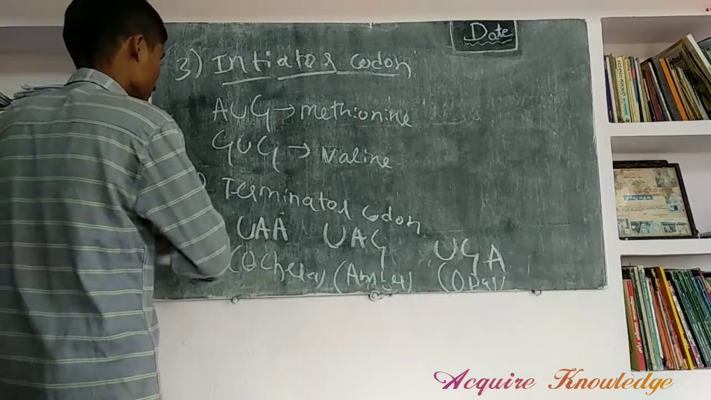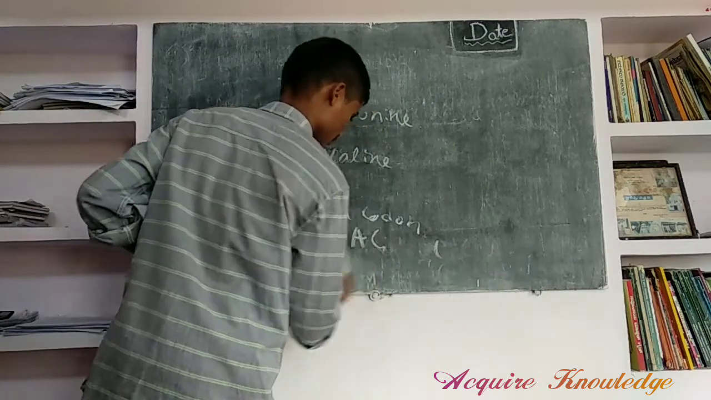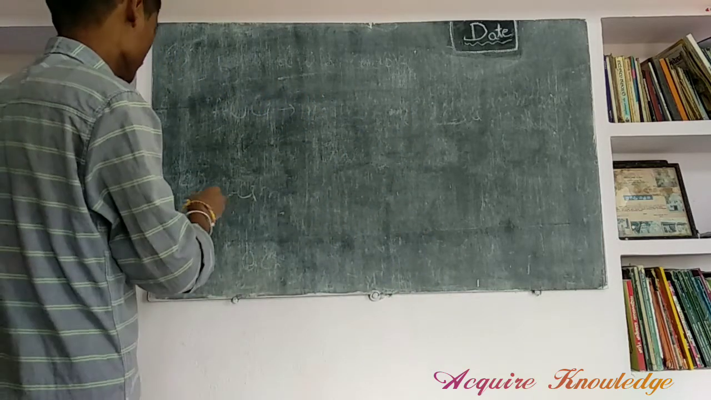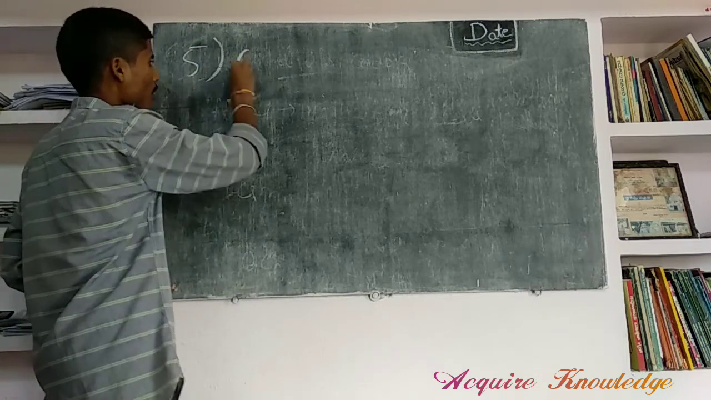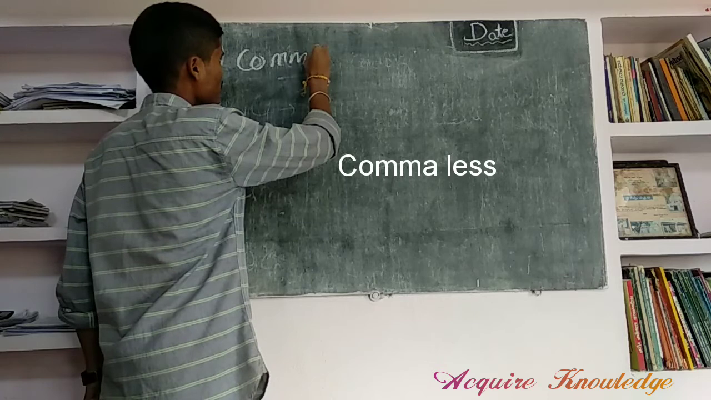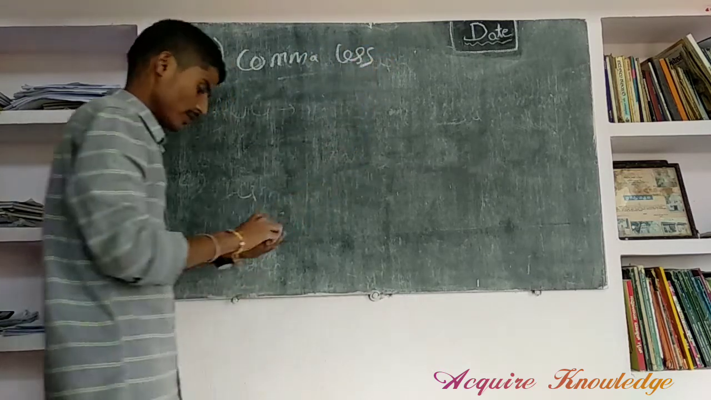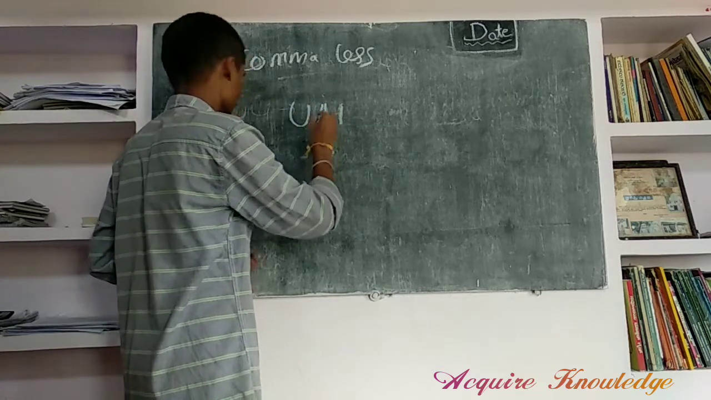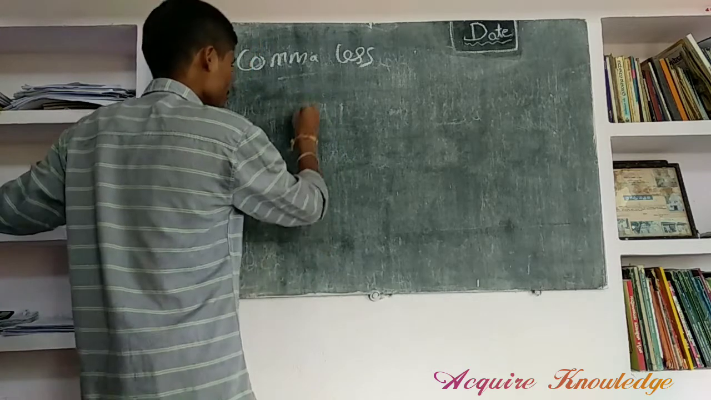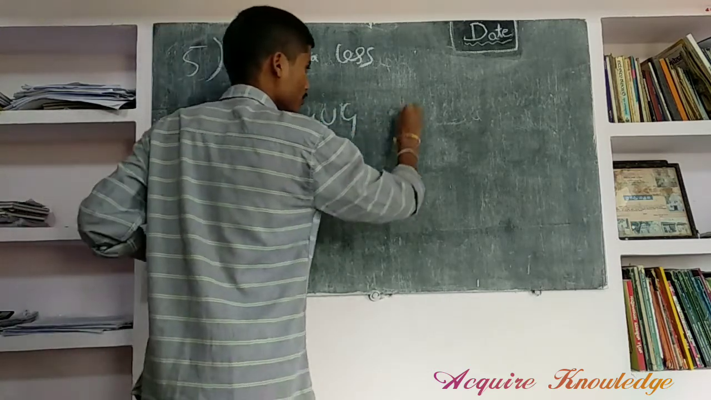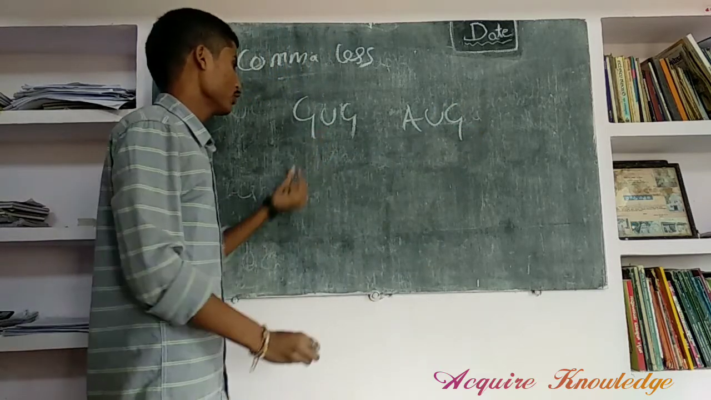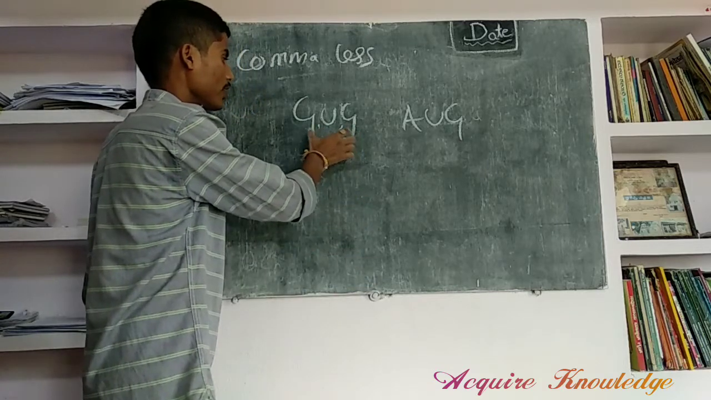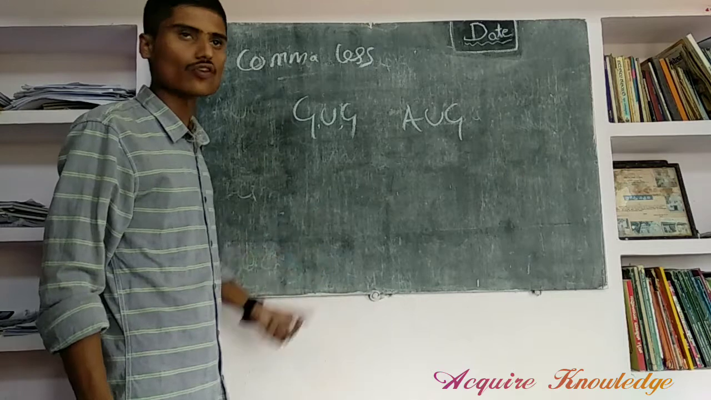Next, the fifth one, commaless. Commaless means in sequences of 3 nucleotides, for example UAA, GUG, AUG, in between the 3 nucleotides there is no comma and no dash. Continuous sequences of nucleotides are there. This is commaless. This is a property of the genetic code.